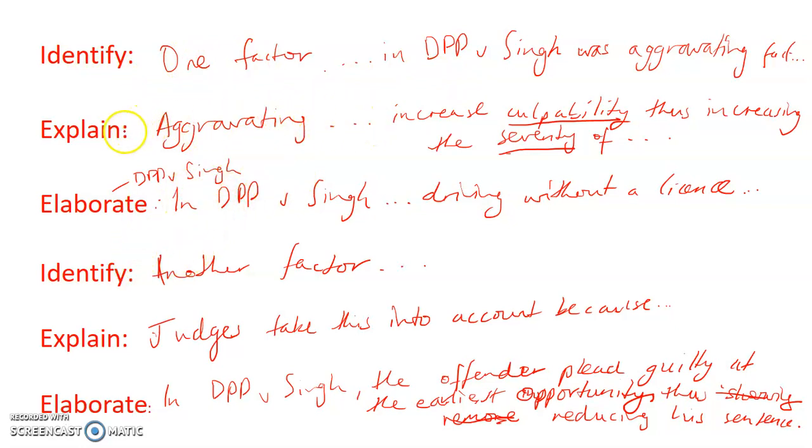If it is a 4 marker, I know that in my explain, I get a mark here. My elaborate, I get a mark here again. And that's how I get to my 4 out of 4. Right, it's an explain question, so I'm not getting marks just for identifying aggravating factors as a relevant factor taken into account by the judge. It's the extent to which I explain and elaborate on that.